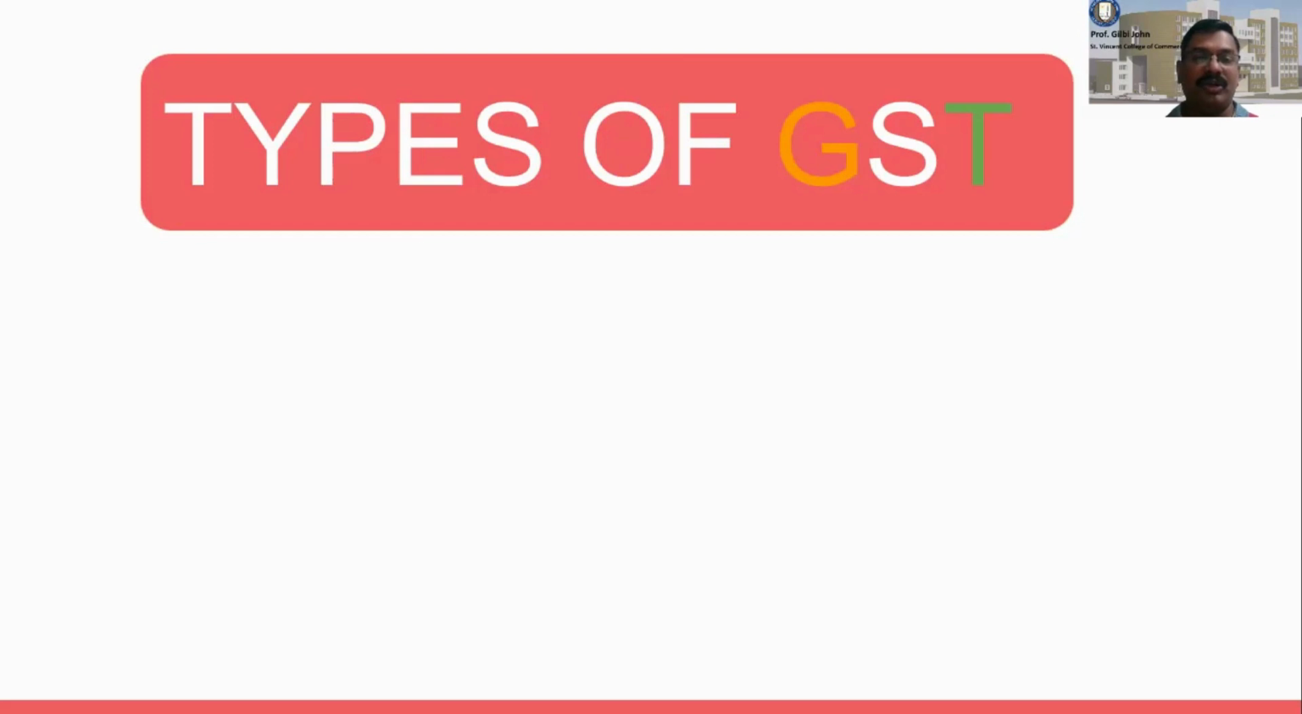What is the amendment that has taken place? The 101st Constitutional Amendment Act in 2016. When was it introduced? 1st July 2017. What is the topmost body that will decide about GST? The GST Council, comprising the Union Finance Minister as chairperson and the finance ministers of various states as members. I hope we have summarized